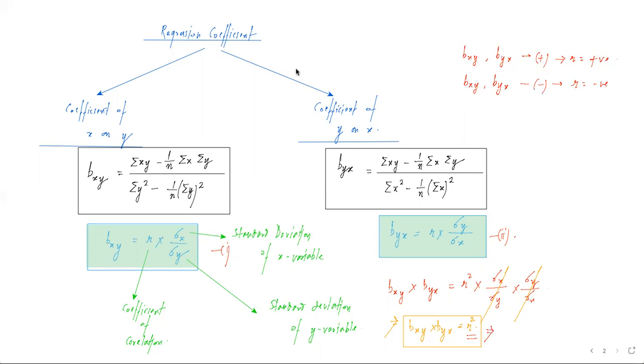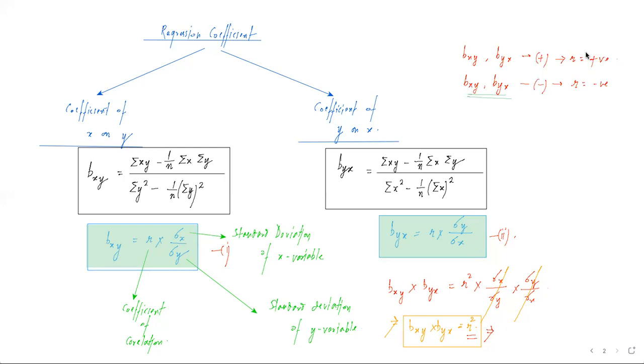Now there might be a question in your mind that what if these two are having alternate signs, एक positive है एक negative है, that is an impossible case. It can never occur that you have bxy and byx are of opposite sign. ये impossible है, ये ध्यान रहे. So the regression coefficients are always of the same sign.